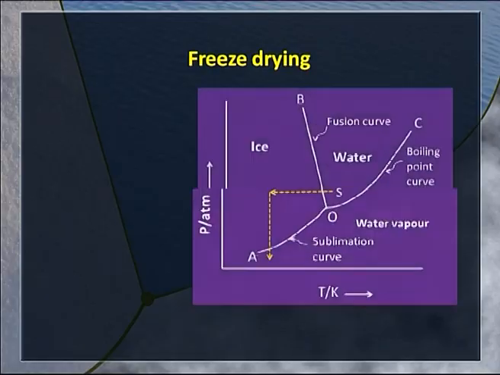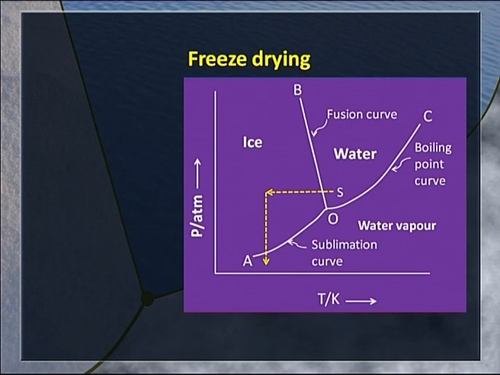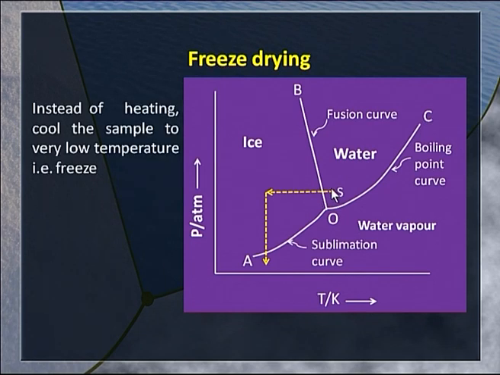It is not possible for us to follow this path for drying. So, what do we do? Phase rule has given us a path. Instead of moving from water towards water vapor, we move in the backward direction. The sample is first frozen, and whatever water or moisture is present in the sample slowly freezes to give small crystallites of ice.